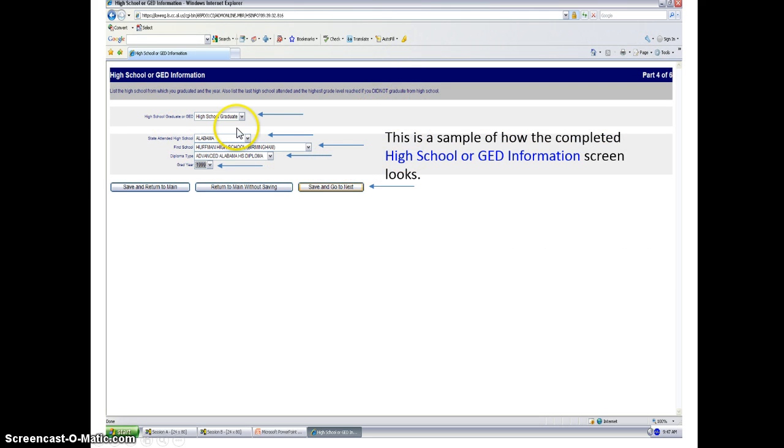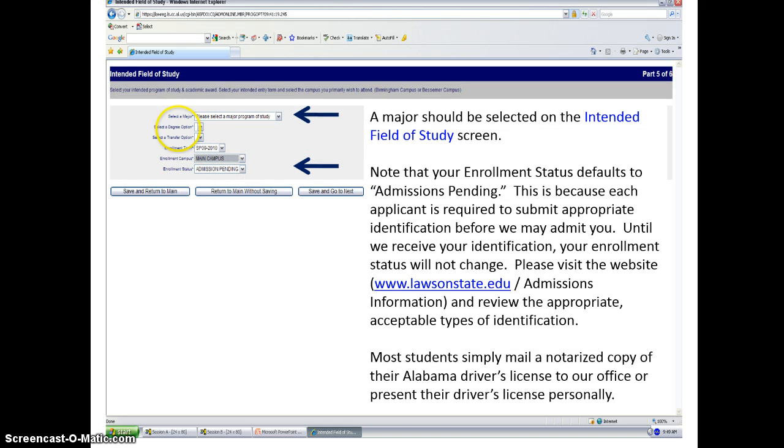This is how the screen looks once it has been completed. This is the Intended Field of Study screen. You will select your intended academic award, and you will do so by using these drop-down toggles. Here by selecting a major, here by selecting a degree option, selecting a transfer option here, whether this is an intended transfer curriculum, your enrollment term here, the campus on which you intend to enroll, and your enrollment status.